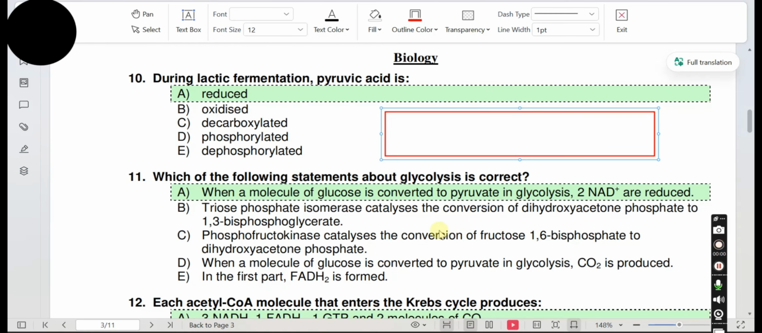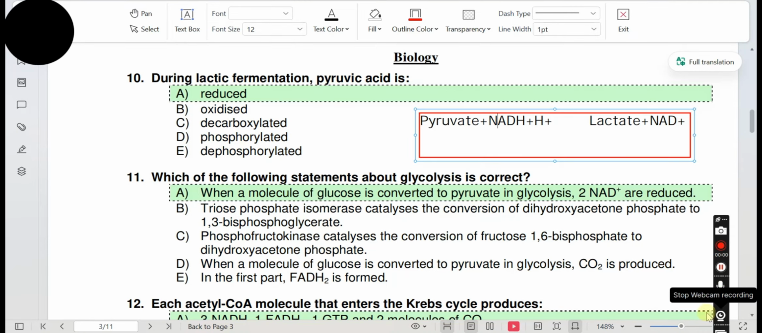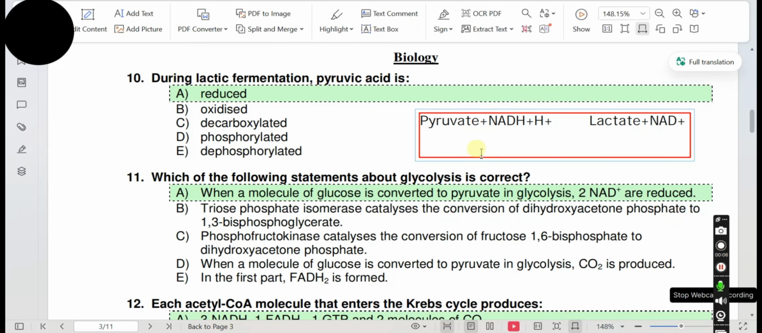dephosphorylated. When oxygen is lacking, like during exercise, our body performs lactic acid fermentation. In this process, pyruvate molecule is used to form lactate. Lactate is formed in this way. During lactic acid fermentation, pyruvate molecules use NADH to gain electrons from it and produce lactate molecules.